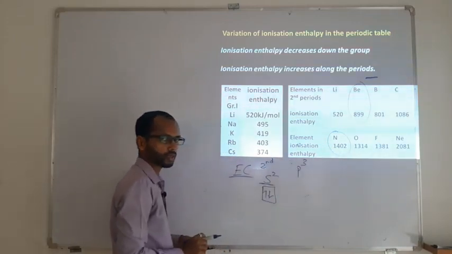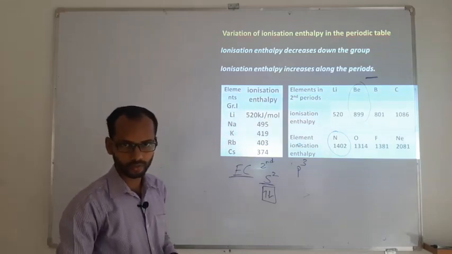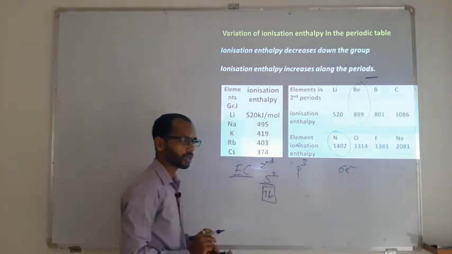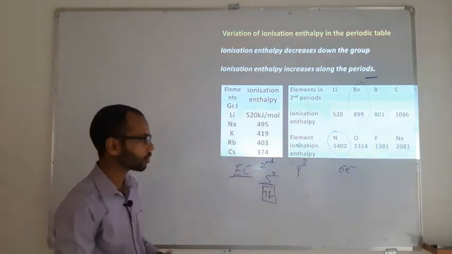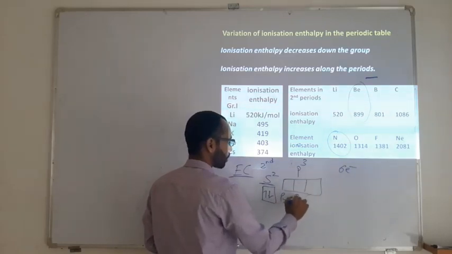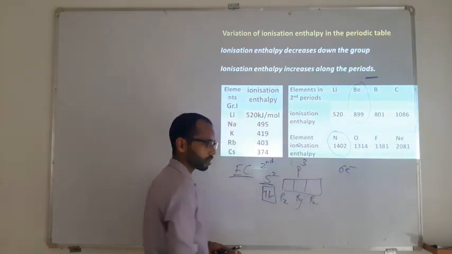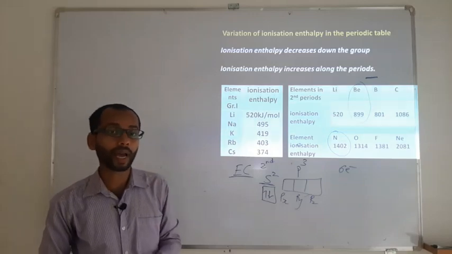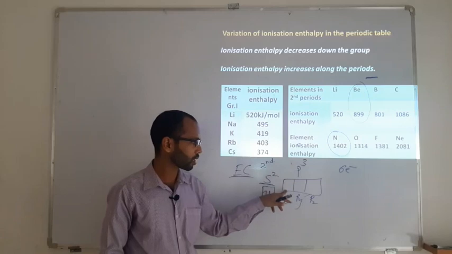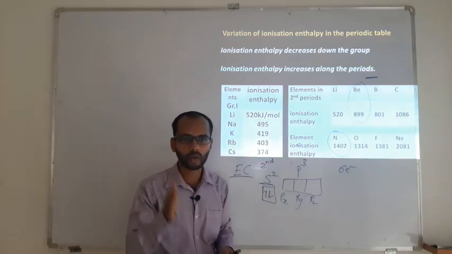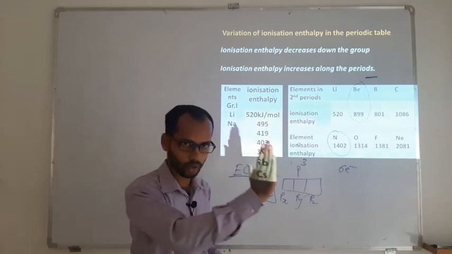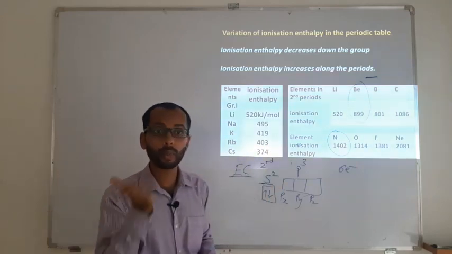The outermost configuration of nitrogen is p3. What is the capacity of the p orbital? It can accommodate 6 electrons in total. p3 means there are 3 p orbitals, px, py and pz. According to Hund's rule of maximum multiplicity, whenever you have more than one electron and more than one orbital, you cannot fill the electrons like 1, 2, 1, 2. You should give an equal number of electrons to all the orbitals, and if electrons remain, then pairing can take place.